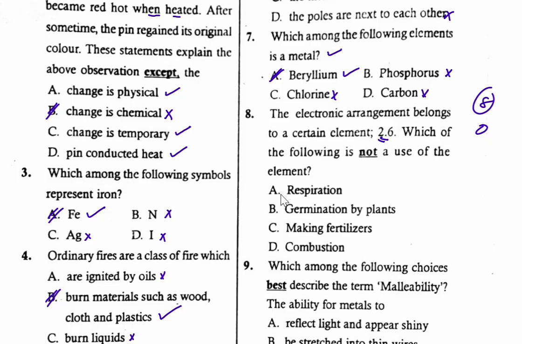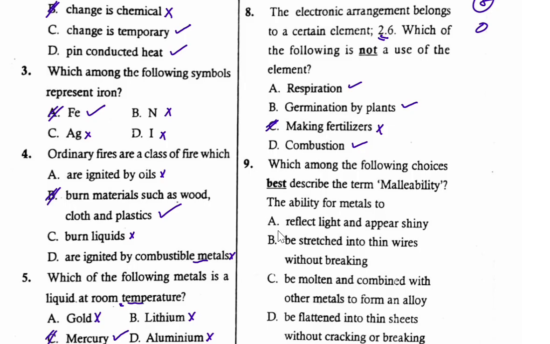We have A, respiration, B, germination by plants, C, making fertilizers, D, combustion. So to start with the respiration, that is true. It is used by organisms for respiration, that is breathing. Germination by plants, that is also true. You know that oxygen supports burning, therefore combustion is a use of oxygen. And therefore the one which is not correct is making fertilizers. Oxygen is not used to make fertilizers. Therefore, for number 8, the correct answer is C.